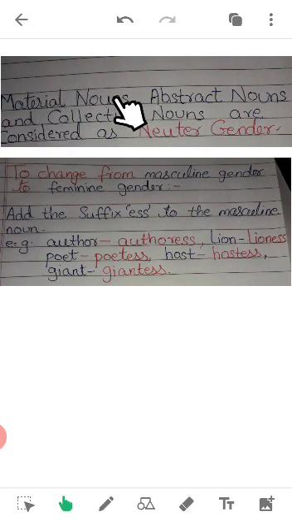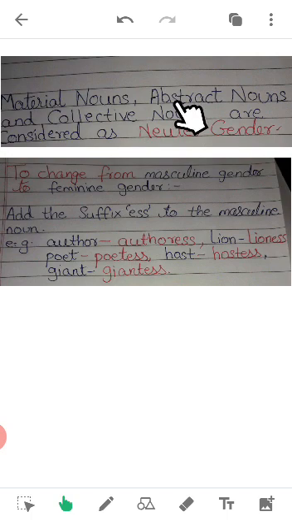Material noun shows about the material. Like if I say I am drinking tea, what kind of material can you find in this sentence? Tea. Tea is a material. These buildings are made of cement and concrete and bricks. What's the material here? Cement, concrete and brick. This bed is made of wood. Material, wood. So the word which shows the material is a material noun. If you see such a noun, it is considered as neuter gender.